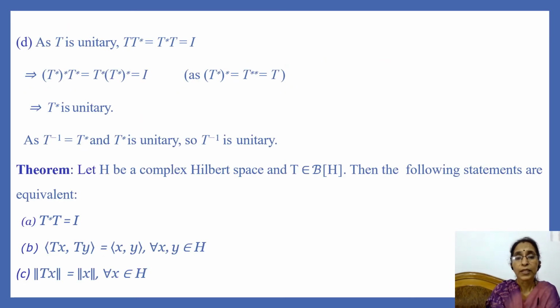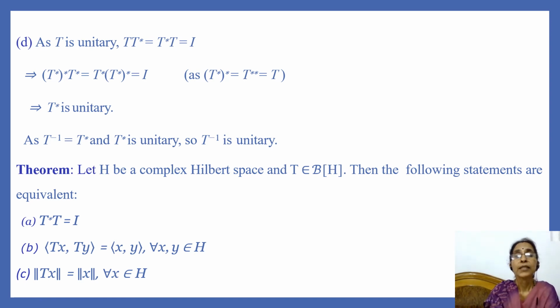Now we prove statement D, that is we have to show that T inverse is unitary. T is given as a unitary operator, so by definition T star T is equal to T T star is equal to the identity, and we know that T is equal to T double star, that means T star of star, and so T can be replaced by T star of star.